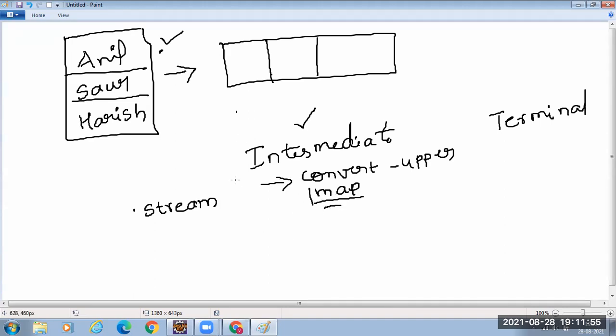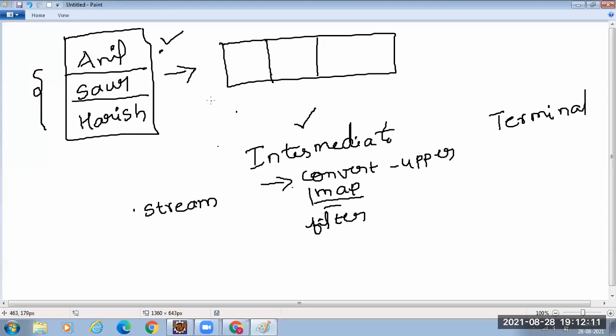Say I have 3 strings, and I want to check whether they start with Anil. That is something called filter.